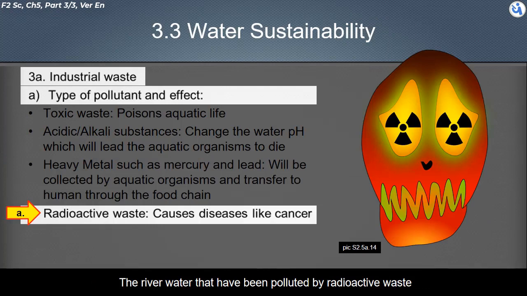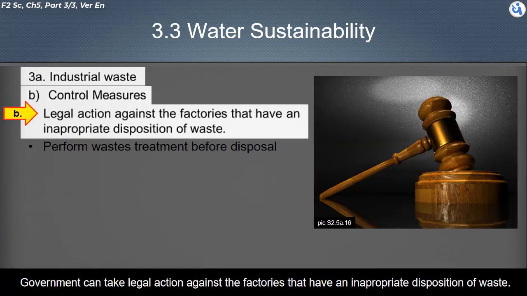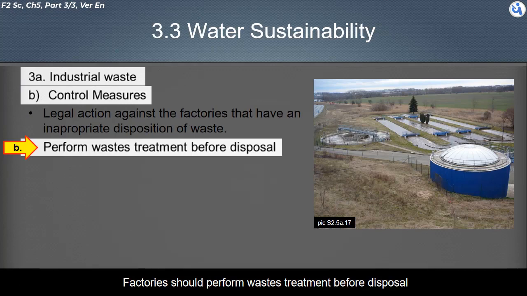The river water that has been polluted by radioactive waste will cause diseases like cancer, after humans consume the polluted water. These are the control measures for the industrial waste. Government can take legal action against the factories that have an inappropriate disposition of waste. Factories should perform waste treatment before disposal.